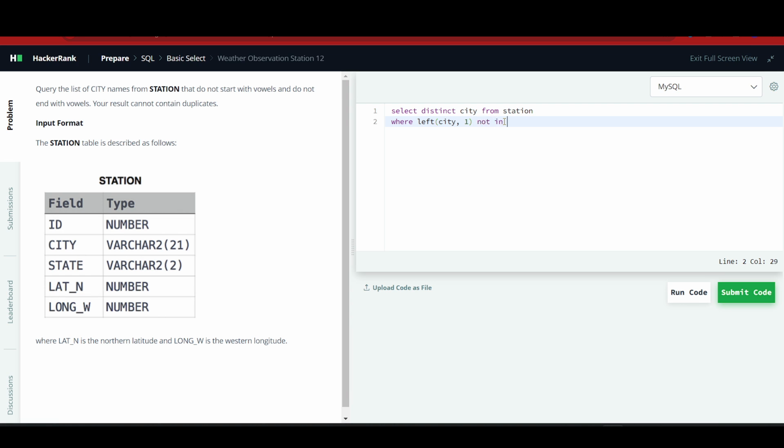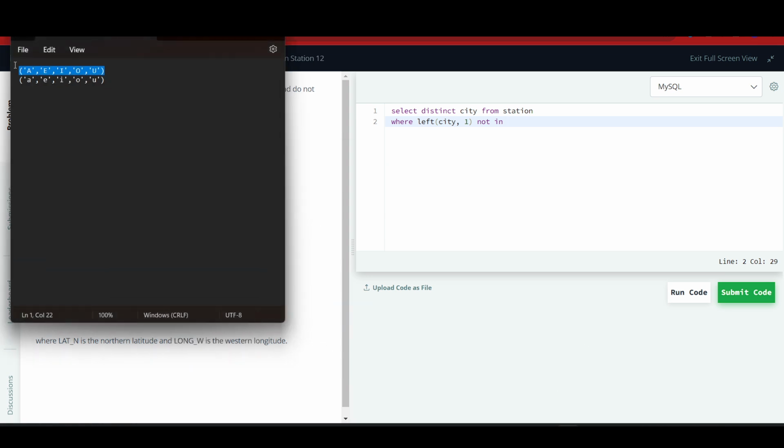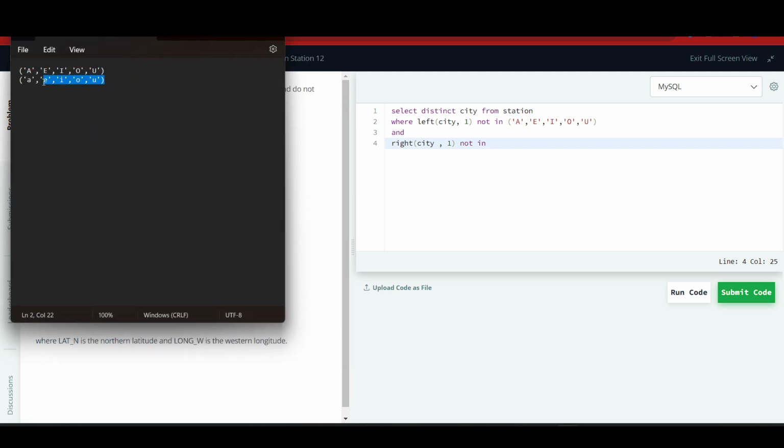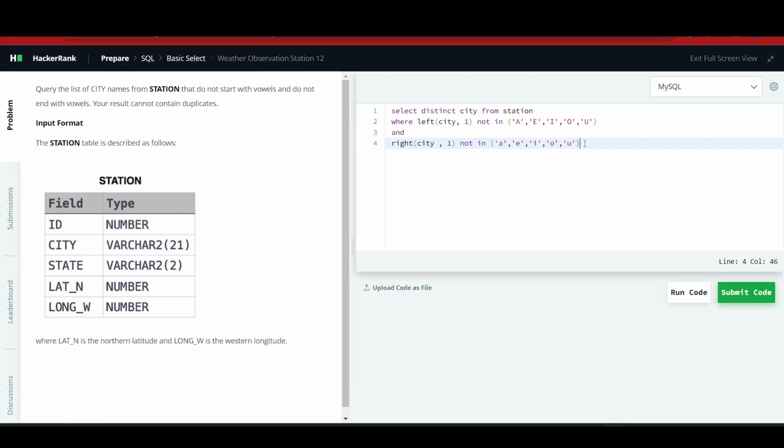Not in. Again, I am copying it from this: Control C, Control V. And I am writing AND because we want both these conditions to be true, that it does not start with a vowel and does not end with a vowel. And here I will write the last character, which is RIGHT of CITY, 1, not in the vowels. So Control C, Control V. So in the IN function, I have written this.